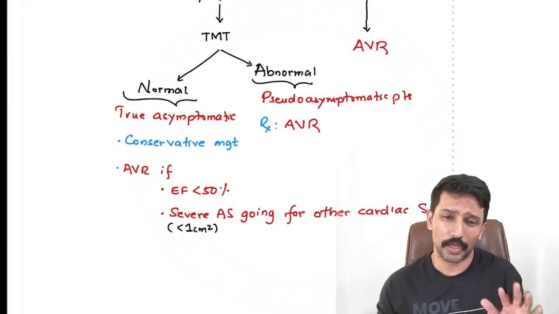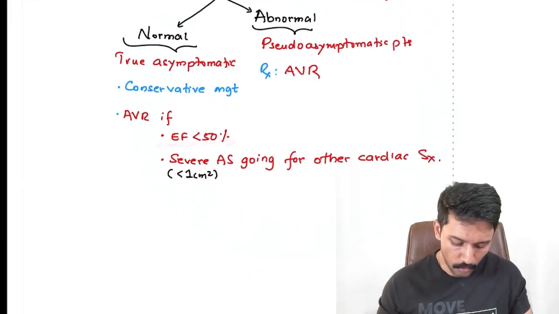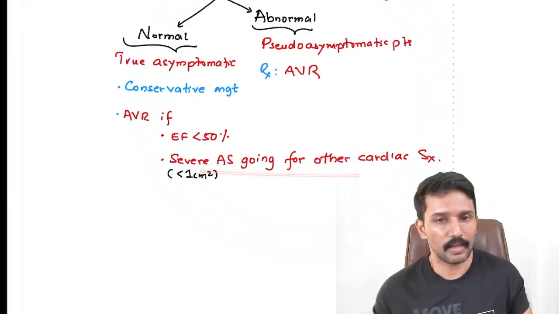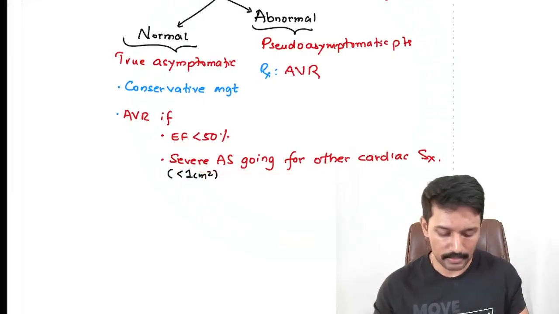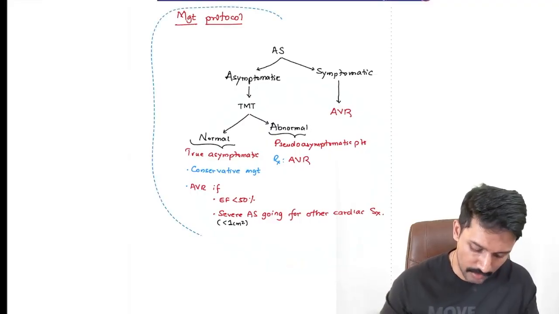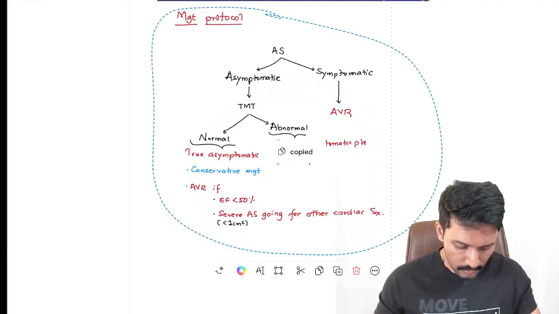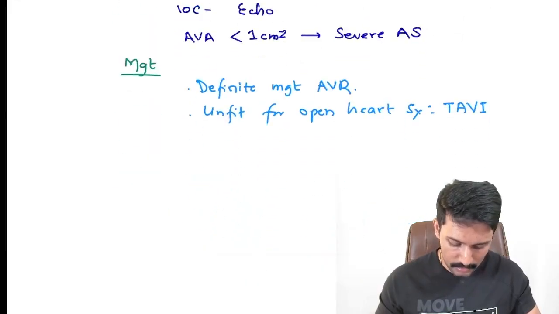In them we can wait, we can do conservative management, but you might have to consider the valve replacement if EF is low, or if it is severe AS patient going for other cardiac surgeries. So this protocol is something that I want you to remember. I'm anticipating a question on this time. Okay, so that's about our aortic stenosis.